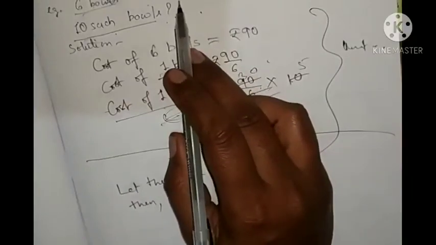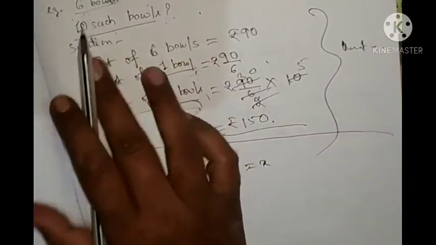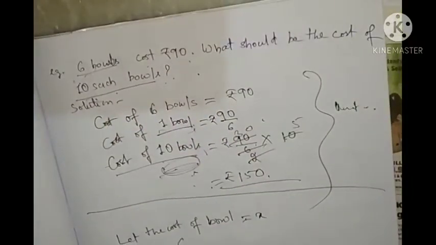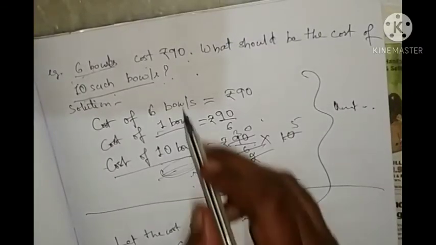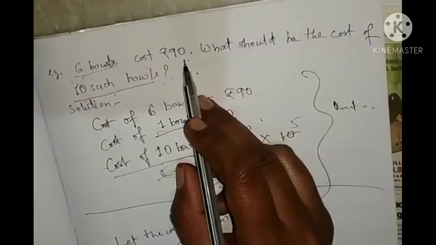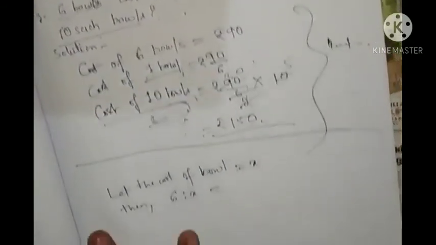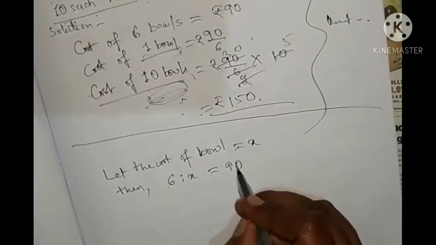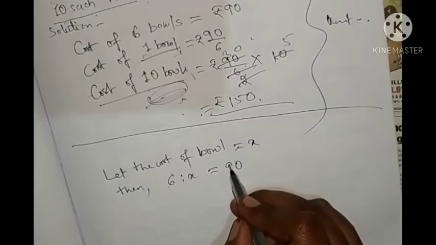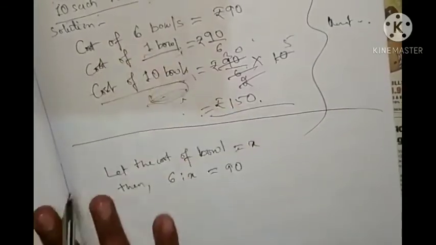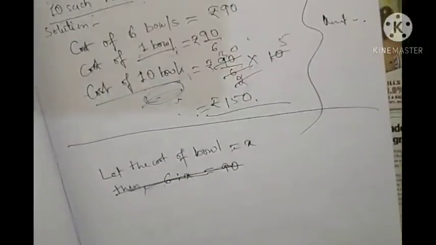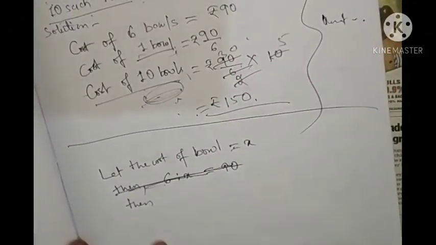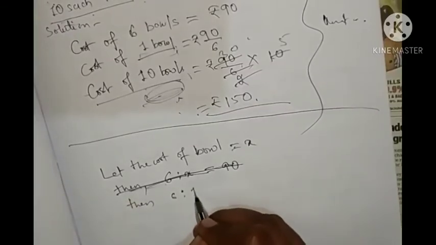So we have bowls, 6 bowls. 6 bowls are given. 6 is to x. Equal to: 6 bowls cost is how much? 90 rupees. So we'll write 6 bowls cost 90. Then 6 is to 10.